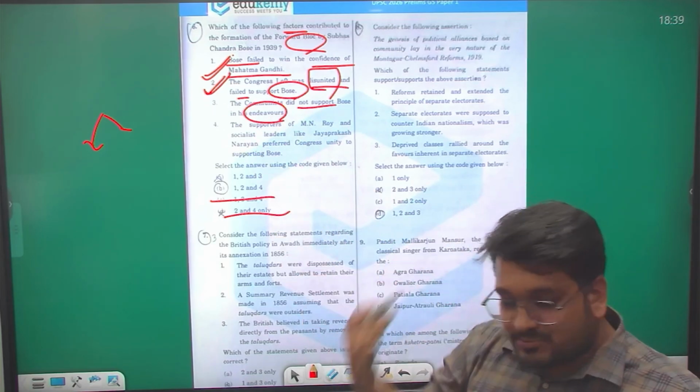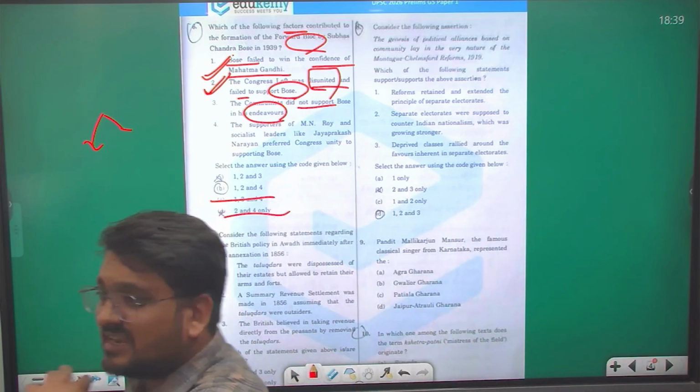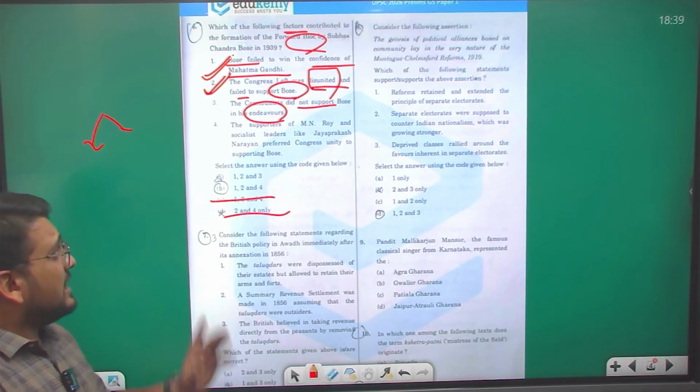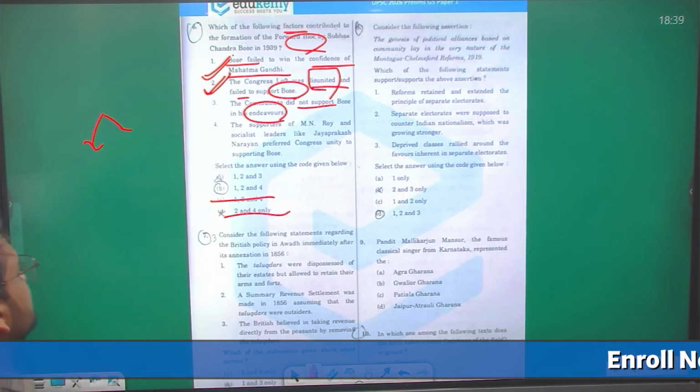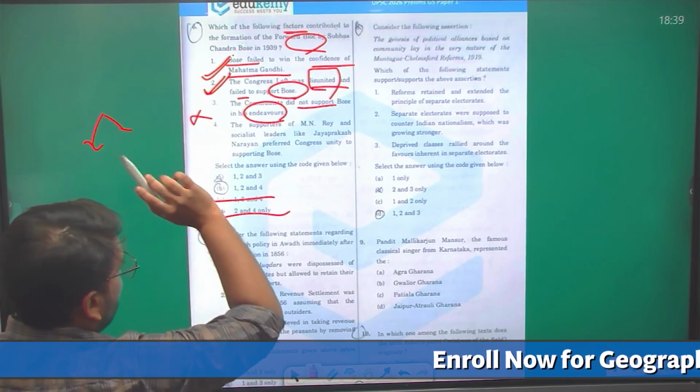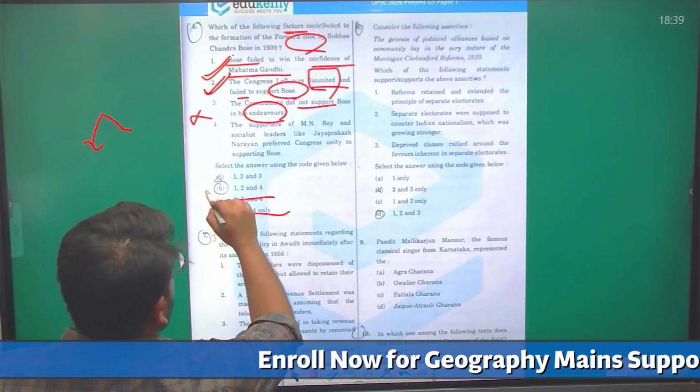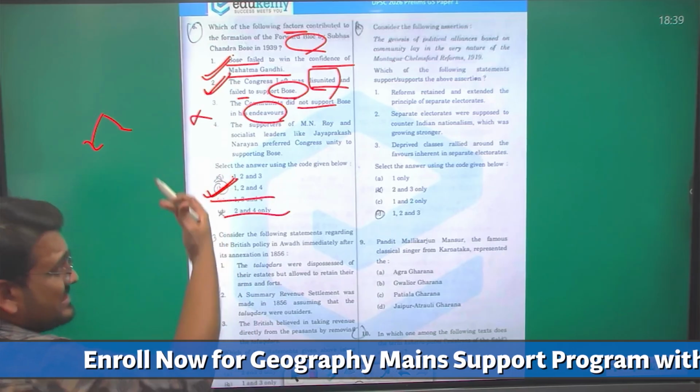Now this is an absolute or extreme statement, that they didn't support him entirely. There is nothing like that. Yes, so this statement is incorrect over here. So the answer here becomes B, 1, 2 and 4. Let us see the last option also.